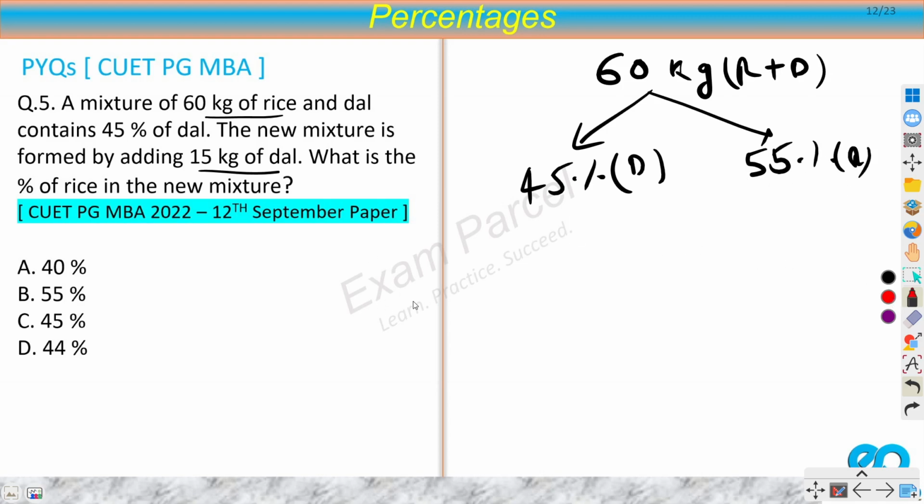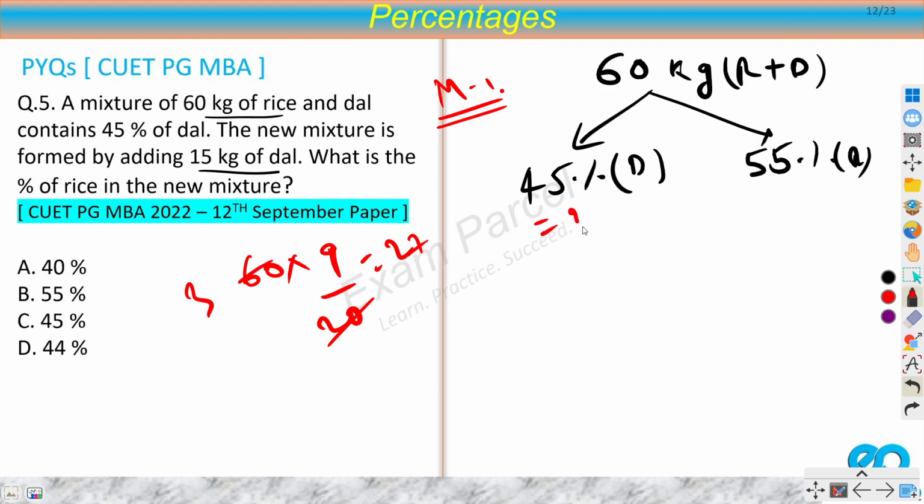Now here we can solve this question by two methods. So let's say this is method 1. And there would be a second method that is, I would say, the recommended one, the better one. So here we will first calculate the values. So 45% of 60. 60 into 45 by 100, that would be 9 by 20, right? So it's better that you calculate fractions in your mind. So from here we will get 27. So this is 27 kilograms. If this is 27, then obviously this would be 33 kilograms.